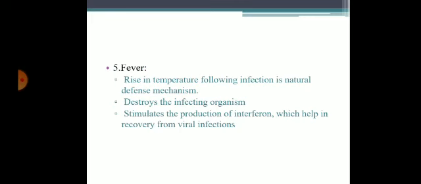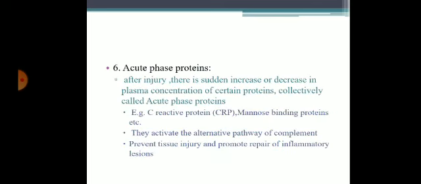Coming to fifth, fever. Rise in temperature following infection is a natural defense mechanism. It helps destroy the infecting organism and stimulates the production of interferon, which helps in recovery from viral infections.